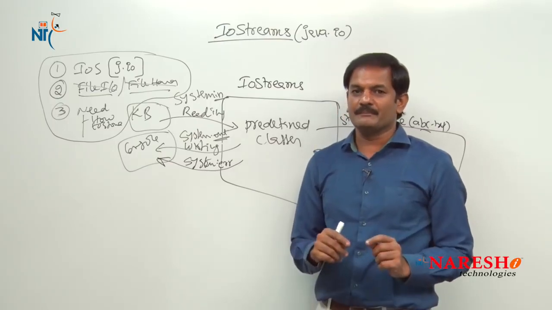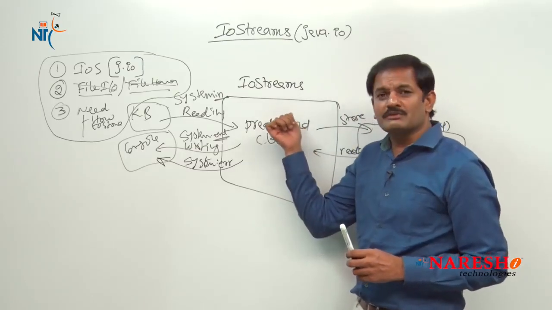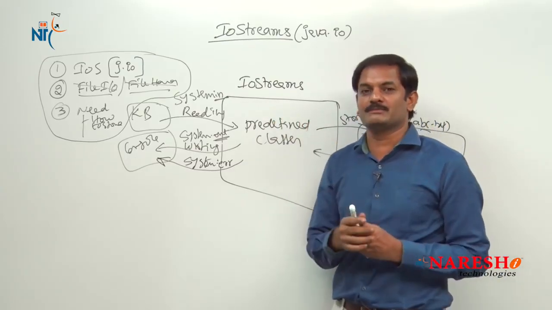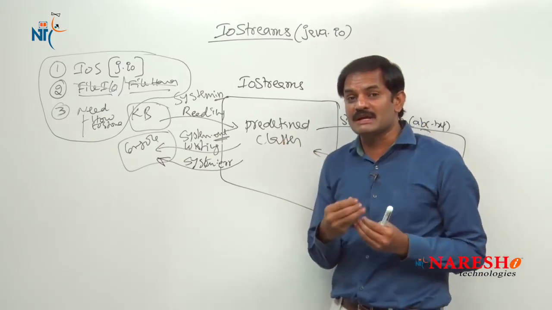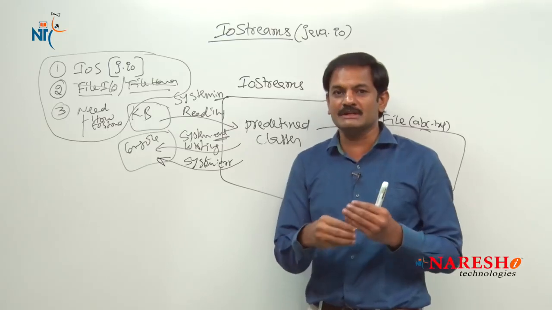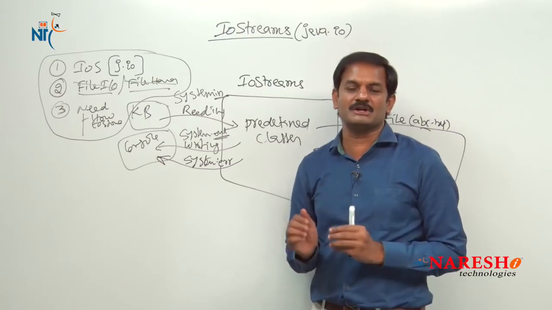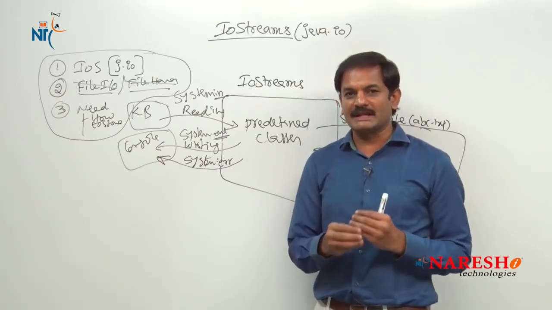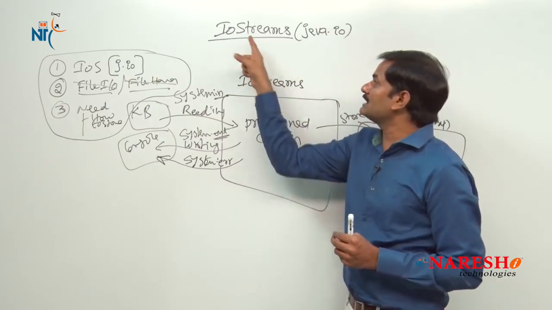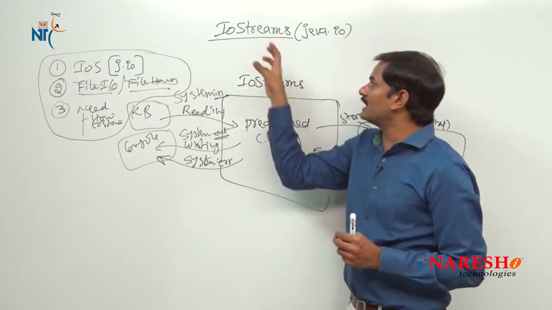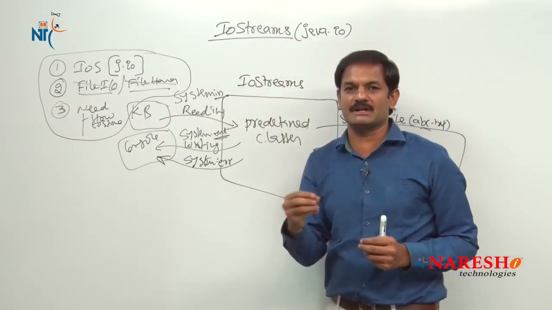Now I want you to understand: if I don't store values inside a file, what is the problem? And if I want to store values inside a file, what are the things I have to do? Those points we will discuss in the next video. So this is the basic idea you have to understand. Now in the next video we will discuss the meaning of IO and the complete meaning of stream, all the details of this chapter and what you are going to perform.